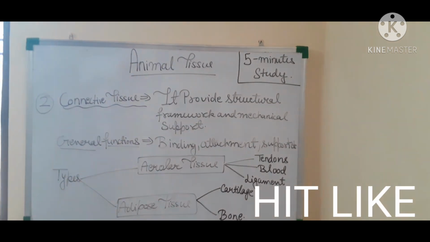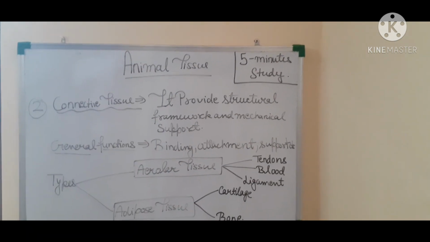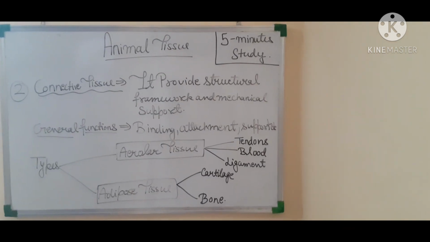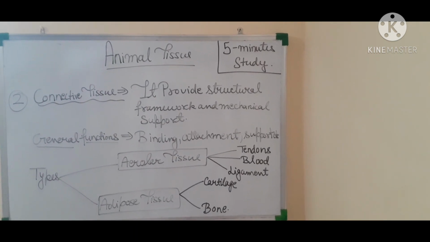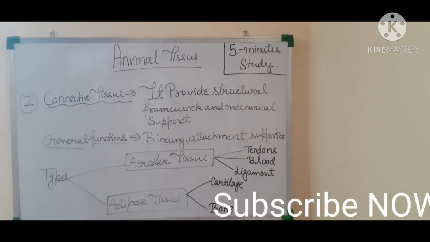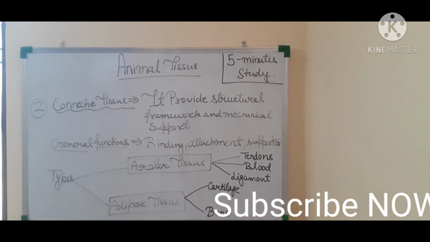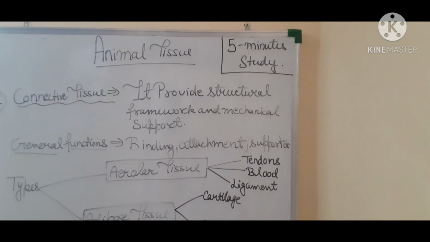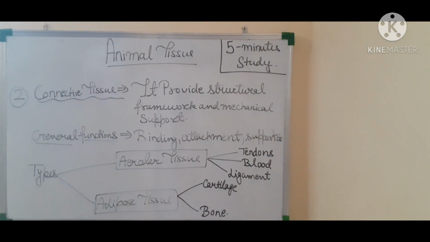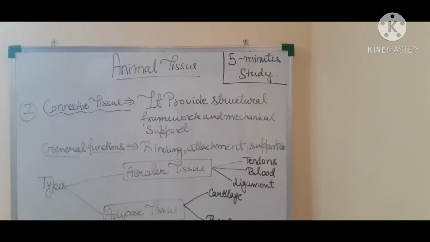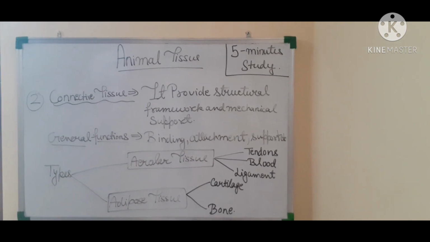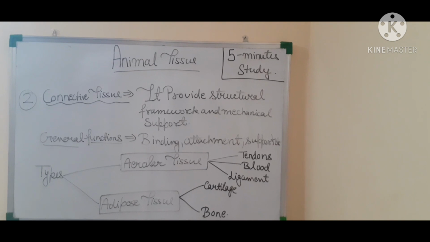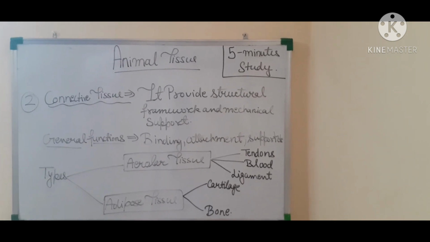So today we are going to discuss animal tissue part 4. I'm sorry guys, मेरे से मैंने पहले गलत वीडियो अपलोड कर दिया गया था, but now I'm going to upload the current part, in which we will discuss the remaining types of animal tissue. In the previous video we covered epithelial tissue. Now today we are going to discuss connective tissue, muscular tissue and nervous tissue. So let's go on.